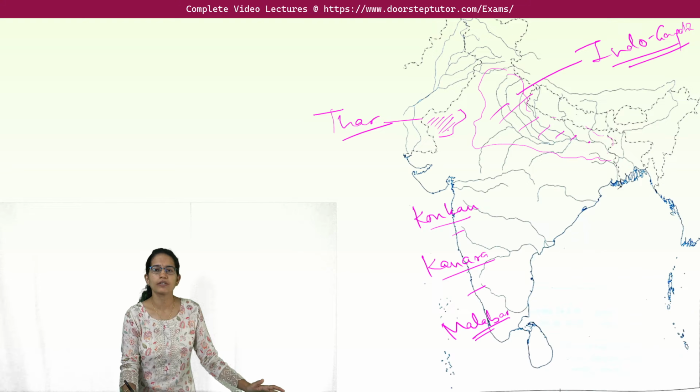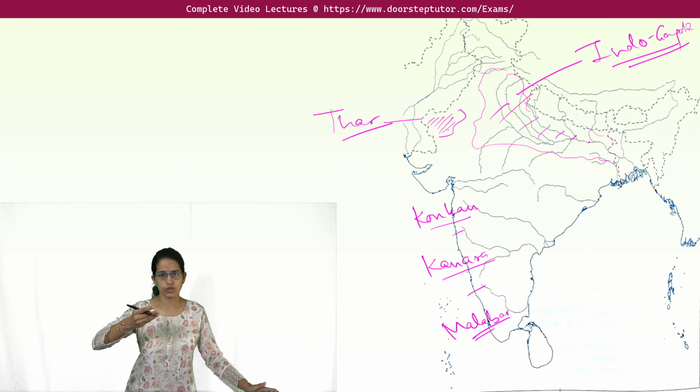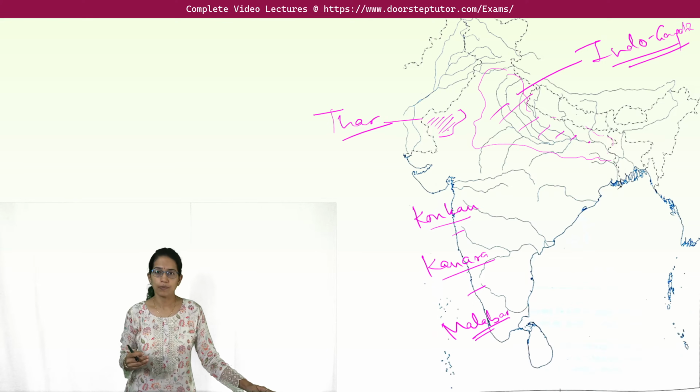The Malabar coast is a region where Malabar trade used to occur during the historical period, predominantly the region of Kerala. So on the west we have the Konkan coast on the north, followed by the Kannara coast and followed by the Malabar coast. These 3 coasts are really important.